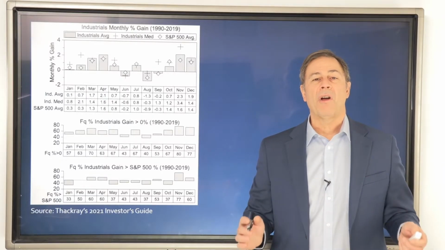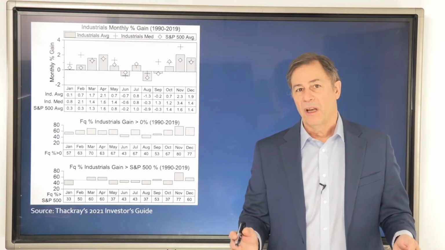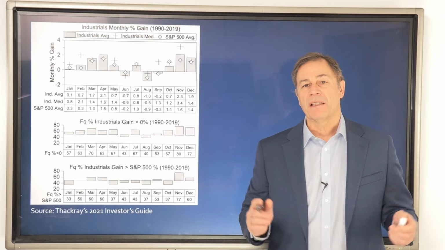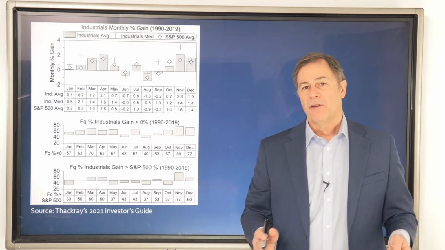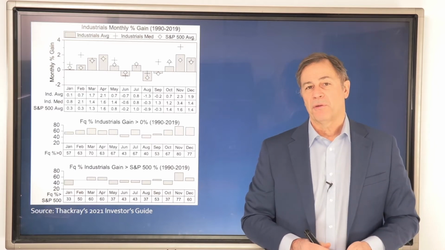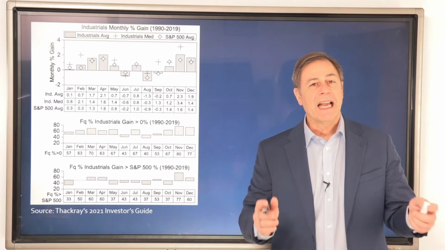The industrial sector has a strong seasonal period from January 23rd until May 5th. Overall, on average over the long term, it's outperformed the S&P 500 in this period. It's also underperformed the S&P 500 at the beginning of January, from January 1st until the 22nd on average. And that's exactly what we've seen this year.